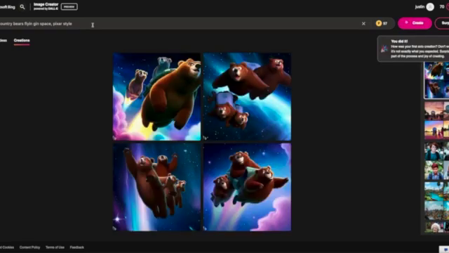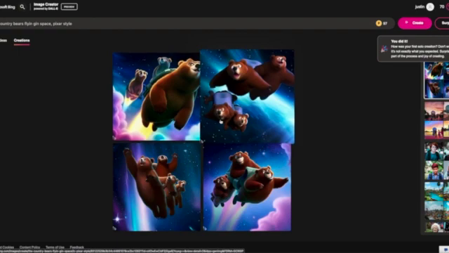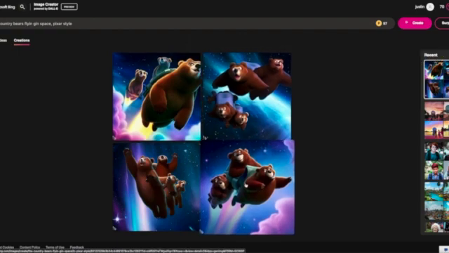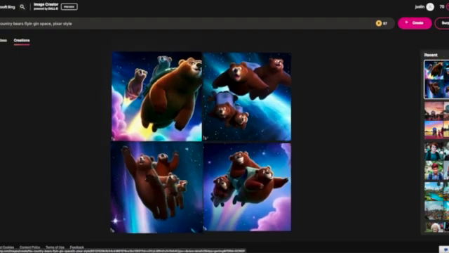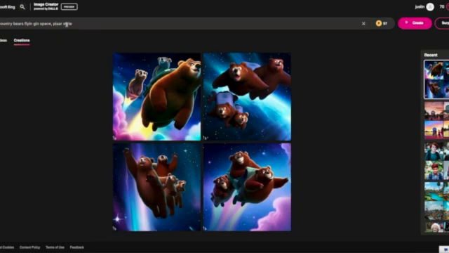And so this is its version of Pixar style. You see the colors, it looks animated. The bears are fluffy and friendly looking, with personification and expressions on their faces. So it's not terrible, especially for free. And remember, this is new, it is learning, and it's getting better. It's powered by DALL-E. Still not as good as Midjourney, but when you are looking at free compared to $20 every month, this might be acceptable to you.